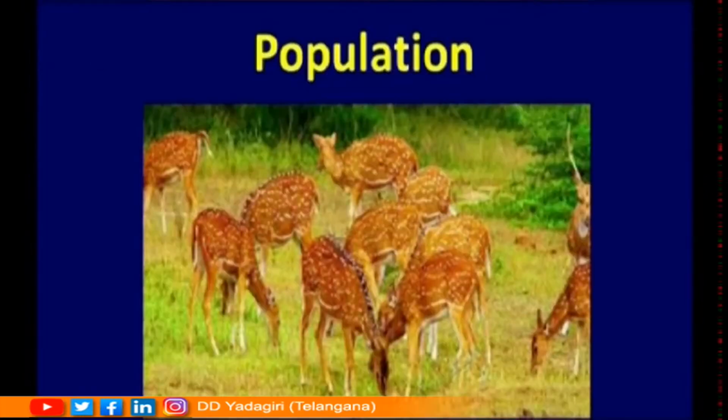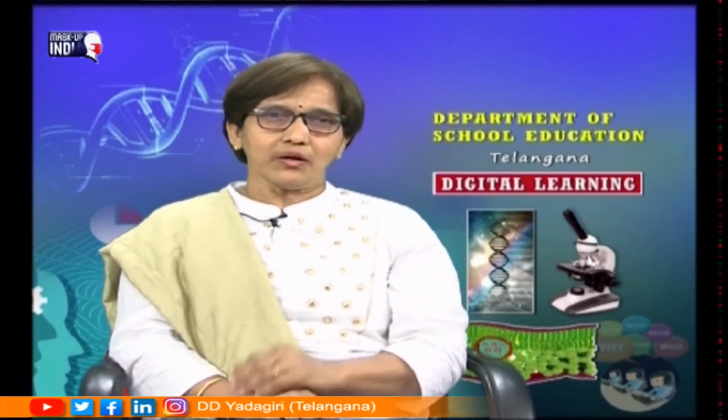What do we mean by the term population? Even in our country we find population census going on, survey going on, every 10 years. So, population means here with reference to organisms, we talk about in terms of number. That means number of individuals of one particular species that live together in a particular ecosystem is called a population. So, population is defined as number of individuals that stay in a particular place in a given area at a given time of only one species.